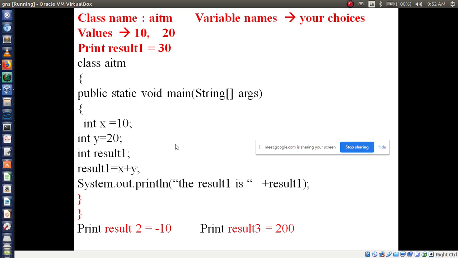Yes, I am seeing. Here you have written SOP add one, right? There you have to write addition of two numbers, subtraction of two numbers, multiplication of two numbers, like that you have to write, right?